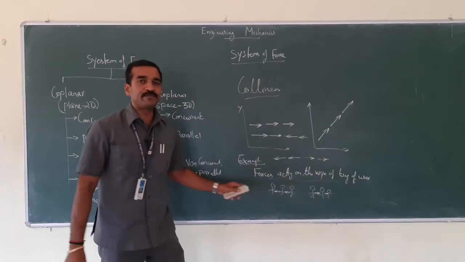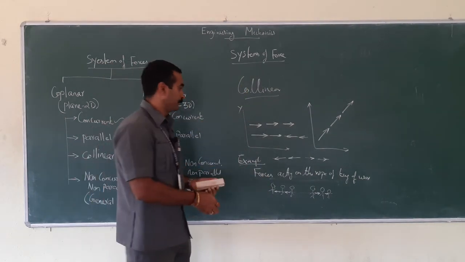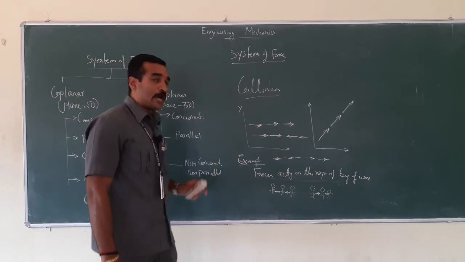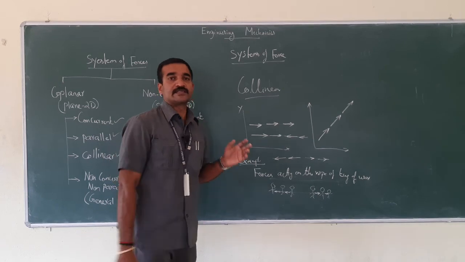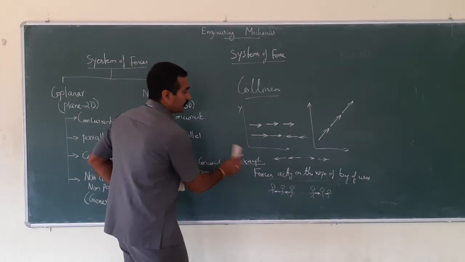So this is the apt example for coplanar collinear force, right? Next, non-concurrent, non-parallel force, which is nothing but the general system of force system, right?